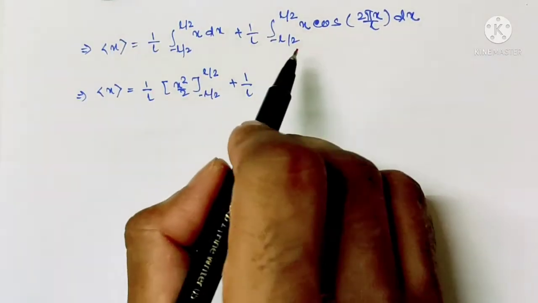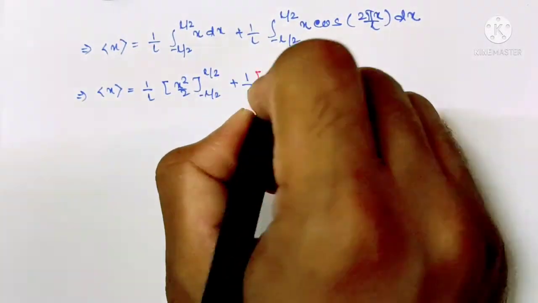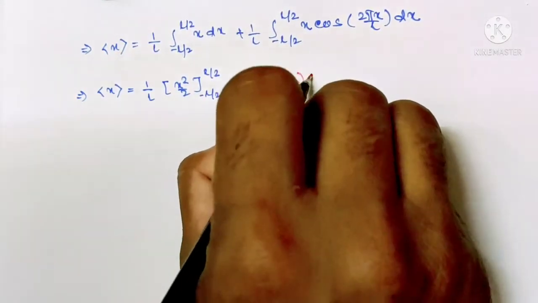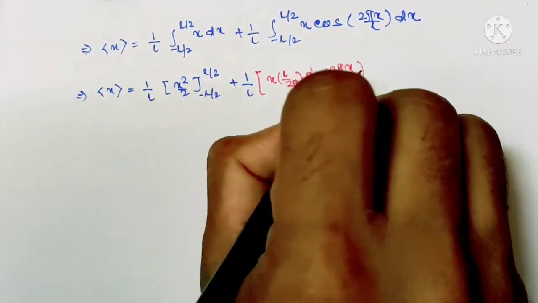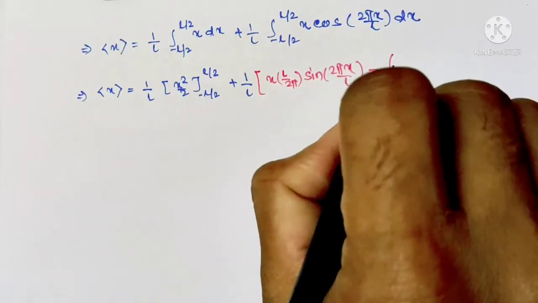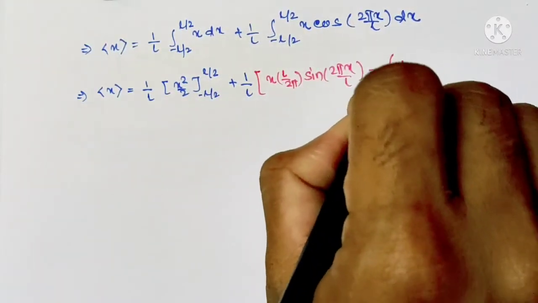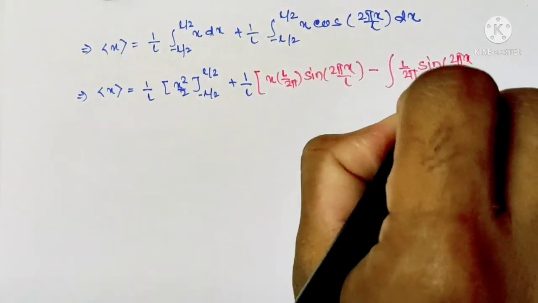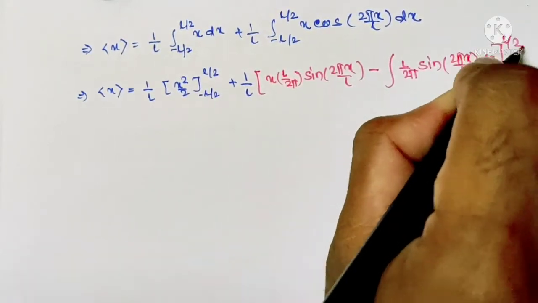Using by parts here, we can write x times L by 2 pi sin 2 pi x by L minus integration of derivative of x, that is 1, times L by 2 pi sin 2 pi x by L dx, from minus L by 2 to plus L by 2.